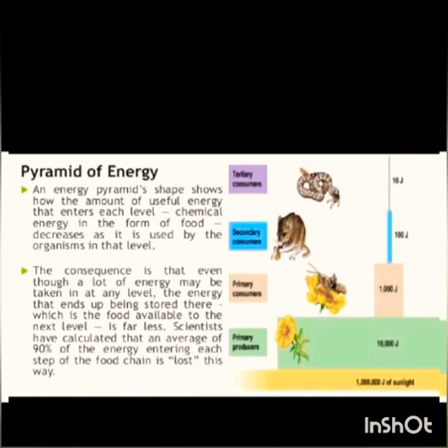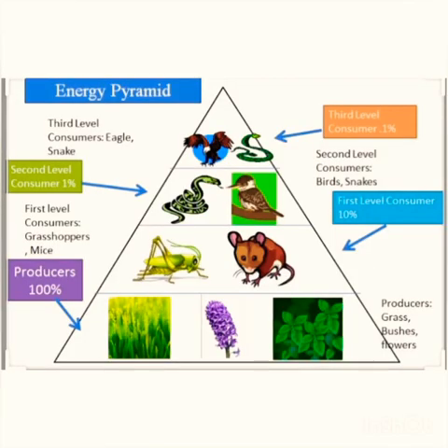Okay, in the picture you can see there are two types of energy pyramid, one of trophic levels and another one of aquatic ecosystem.